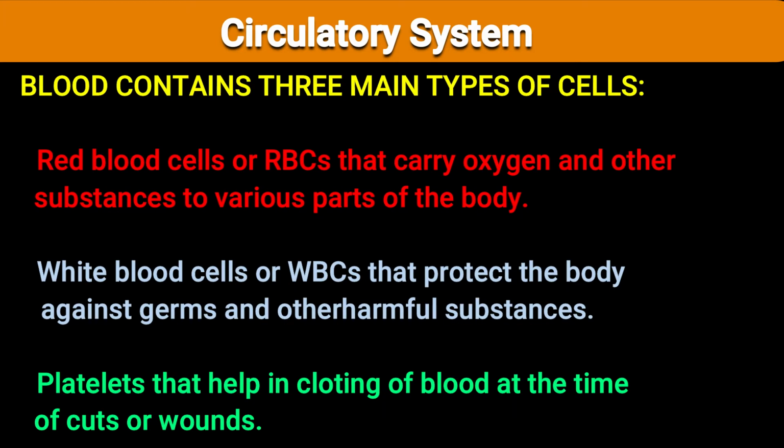Blood contains three main types of cells. Red blood cells or RBCs that carry oxygen and other substances to various parts of the body. White blood cells or the WBCs that protect the body against germs and other harmful substances. Platelets that help in clotting of blood at the time of cuts or wounds. Whenever we get any cut, platelets help the blood in clotting.